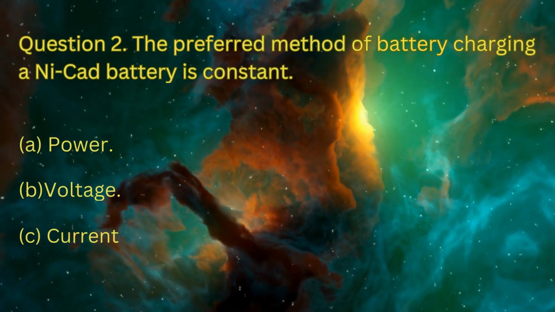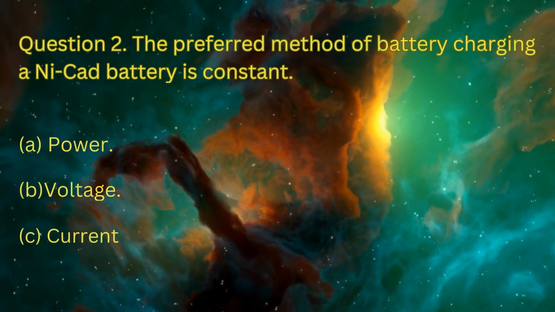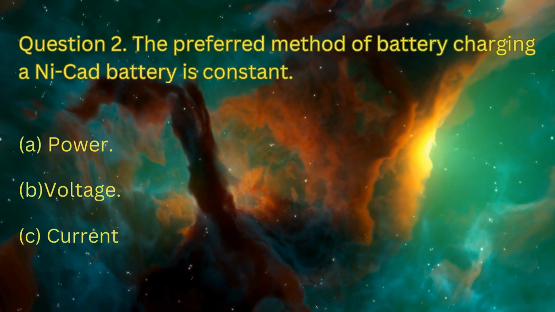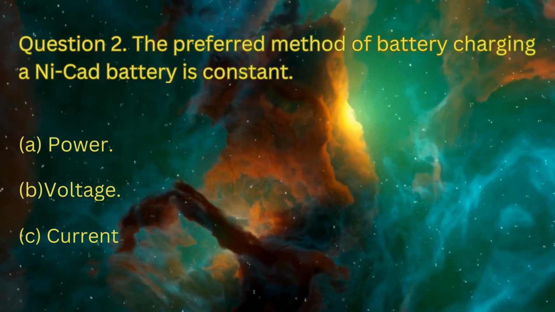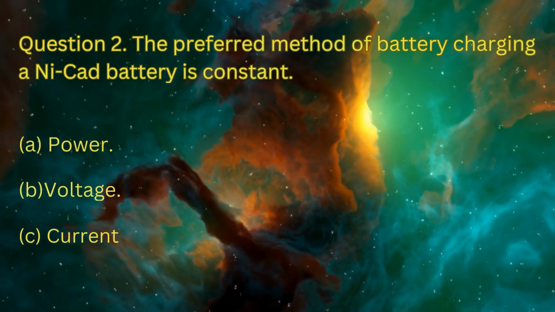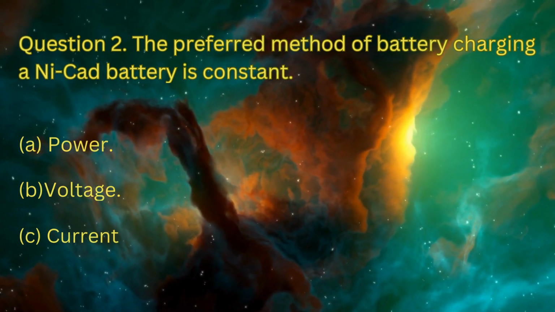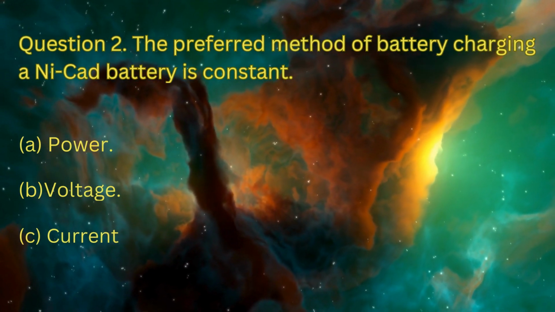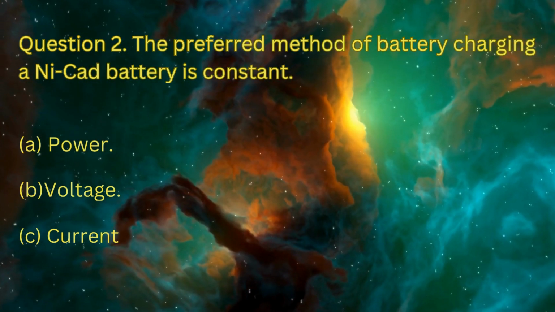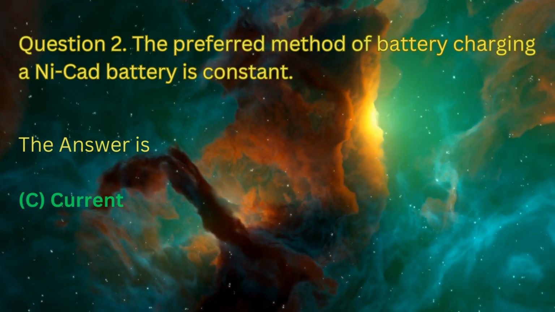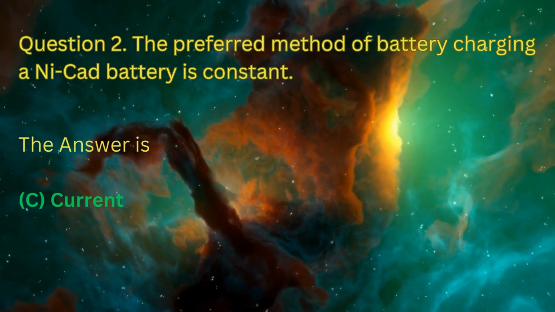Question number 2. The preferred method of charging a nickel cadmium battery is constant: option A, power; option B, voltage; option C, current. The correct option is option C, current.